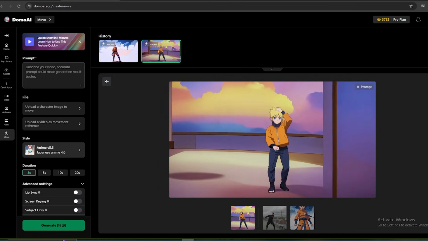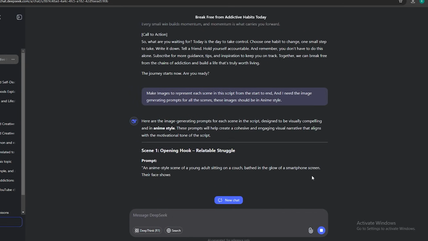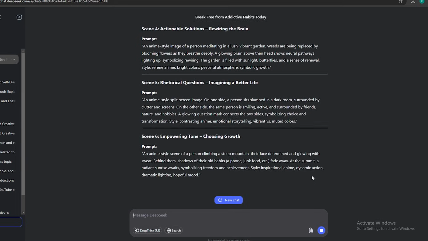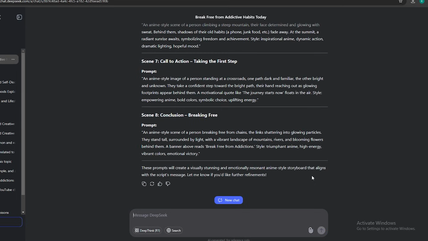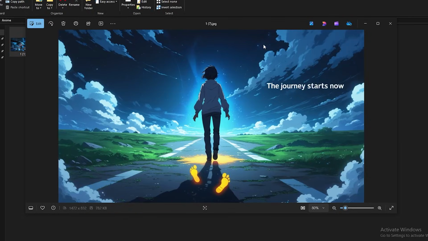Let's go back to our video script, and I'm gonna use this prompt to generate some images. Using this prompt, I'm gonna get image generating prompts for the entire videos. As you can see here, we have image prompts for each scene of the video. Now, you can copy these prompts and generate images. Using those prompts, I have generated some images as visuals.